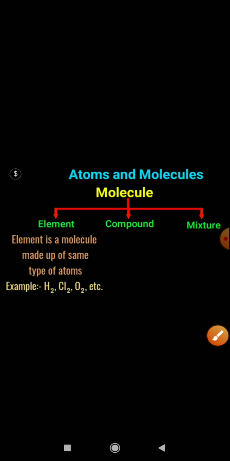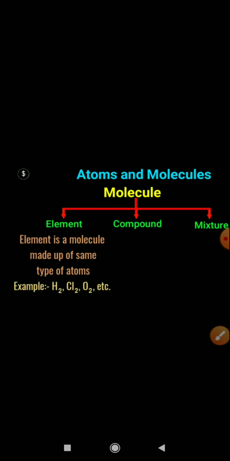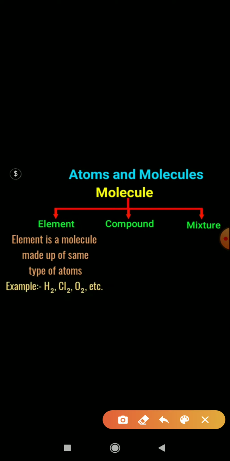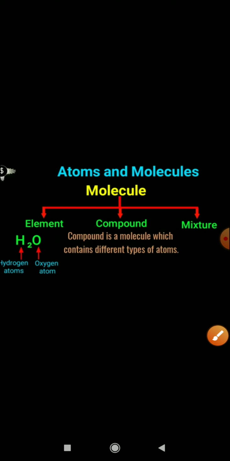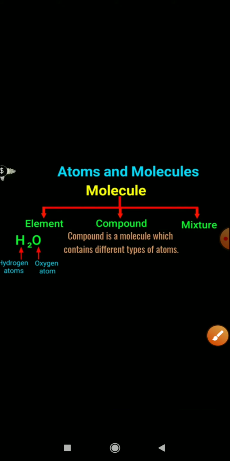Now let's see what is an element. Element is a molecule made up of the same kind of atom. Example, it might be hydrogen, chlorine, oxygen, sulfur, whatever you want to take, but it should be the same atom. Next is a compound. Compound, as I already told you, is a molecule which contains different types of atoms. Like for example, you can see this is H2O, two different atoms, hydrogen and oxygen, combining in a fixed ratio and it forms a compound.